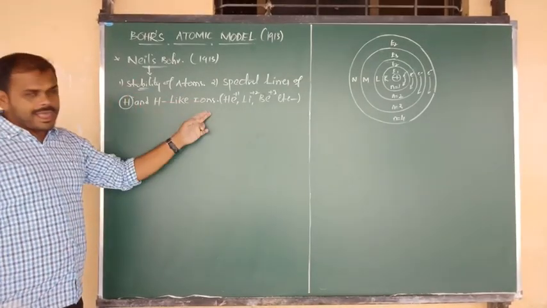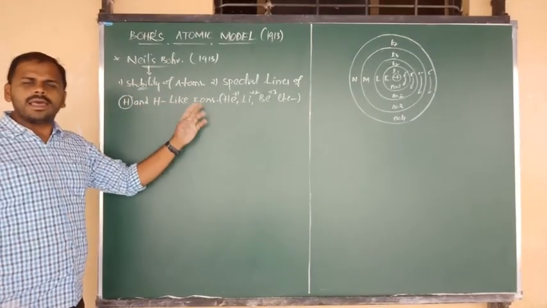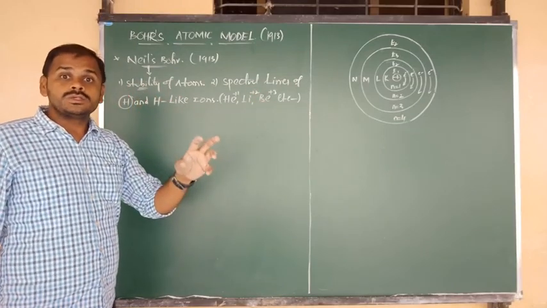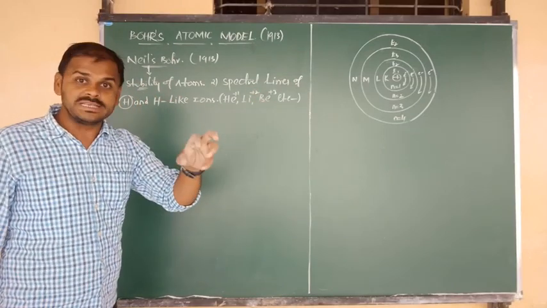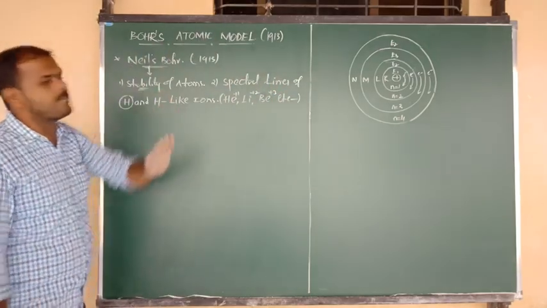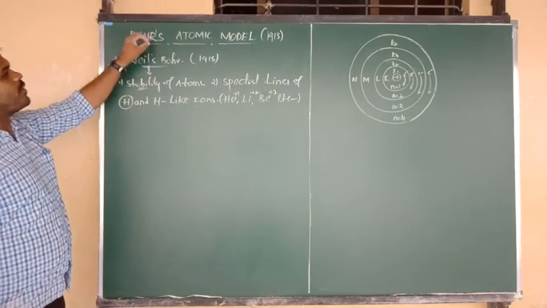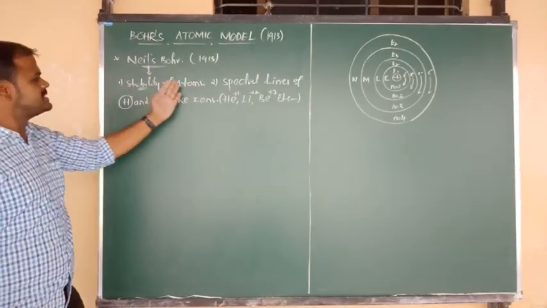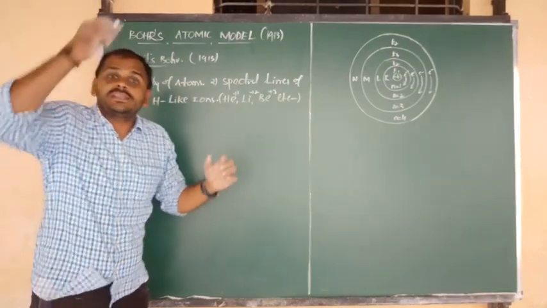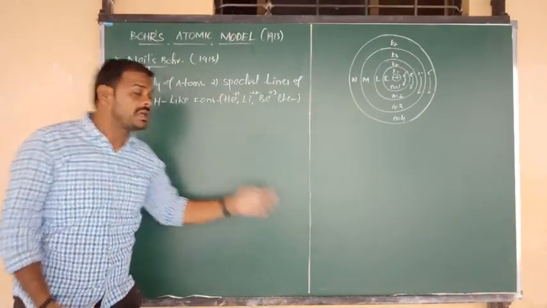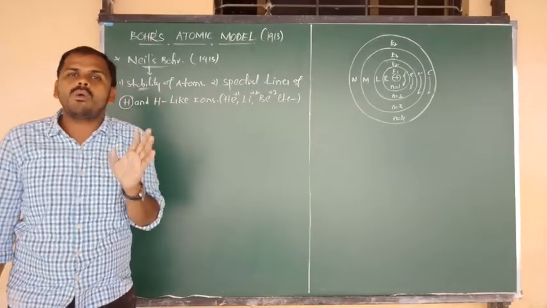The meaning is that atoms or ions having only 1 electron, such one-electron species, have spectral lines that can be explained by Bohr's atomic model. So Bohr's atomic model was proposed by Niels Bohr to explain the stability of atoms and the spectral lines of hydrogen and hydrogen-like ions, because all of them have one electron.